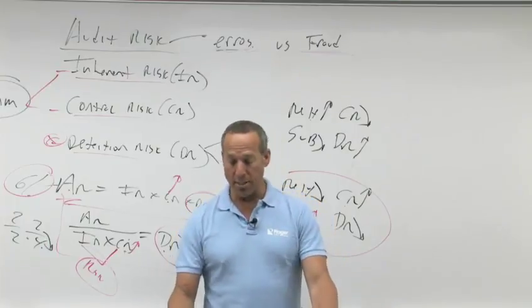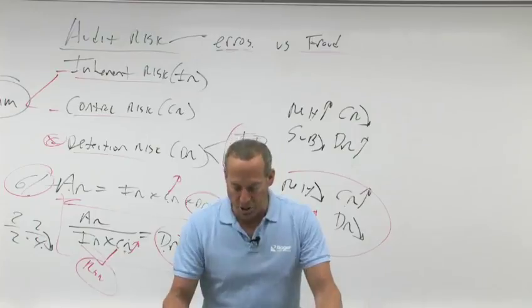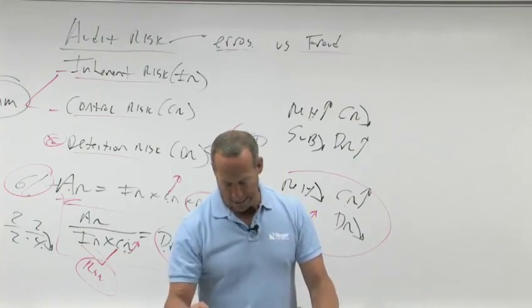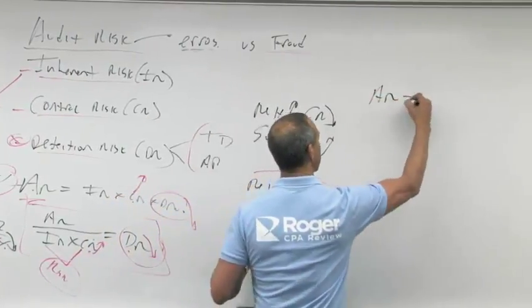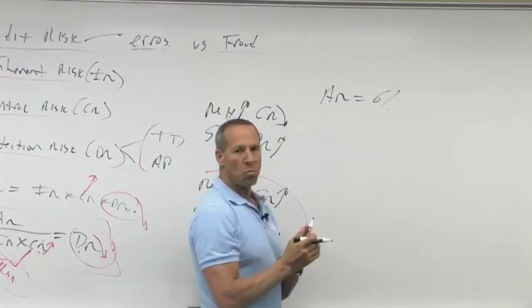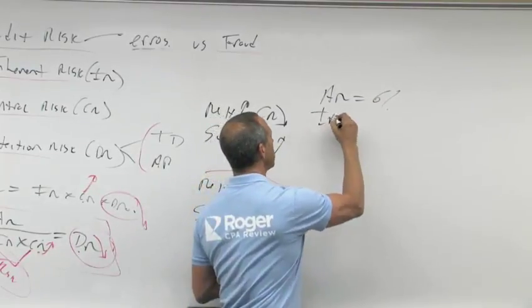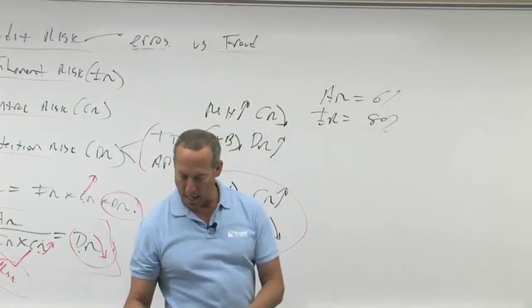Assess the risk of material misstatement, which is IR times CR. Then determine the level of detection risk necessary to achieve the desired audit risk. All right, for example, let's say your acceptable audit risk is 6%. Okay, 6%. Then let's say your inherent risk is 80%. So it says here your inherent risk is 80%.